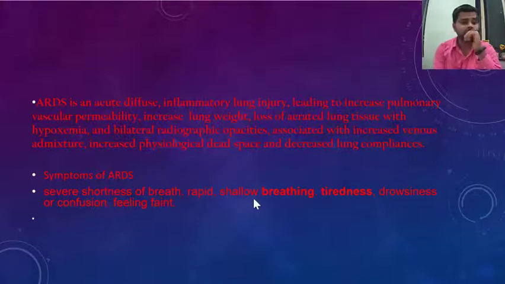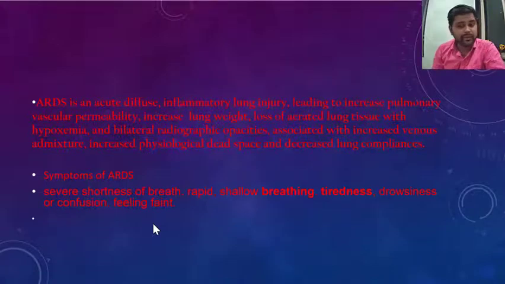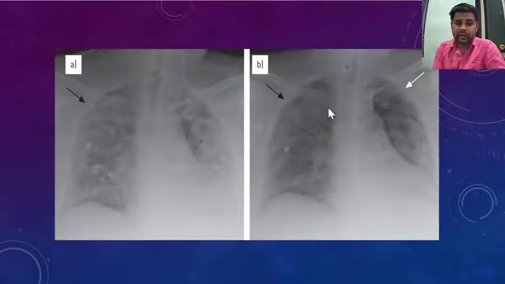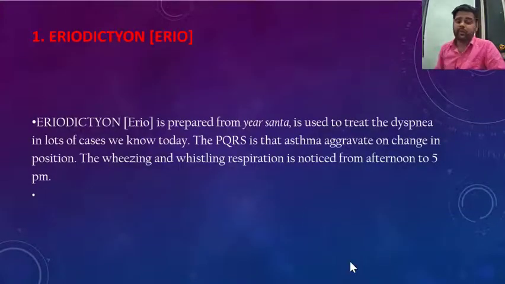Some of the basic symptoms of ARDS I want to discuss with you all: severe shortness of breath, rapid shallow breathing, tiredness, drowsiness or confusion, and a feeling of faintness. Those are the major symptoms we have in ARDS. If you look at the chest X-ray of the lungs, you can see the difference: lots of opacity in the lungs. You can see here that the lungs are hardly even visible, that much opacity in this ARDS patient. Now let's discuss some of the basic remedies.